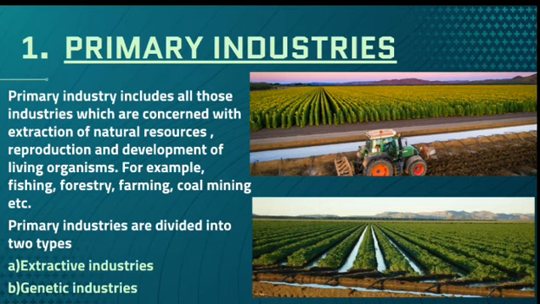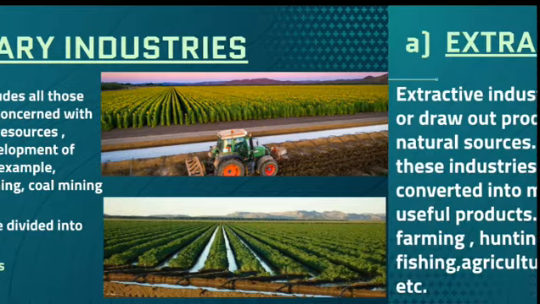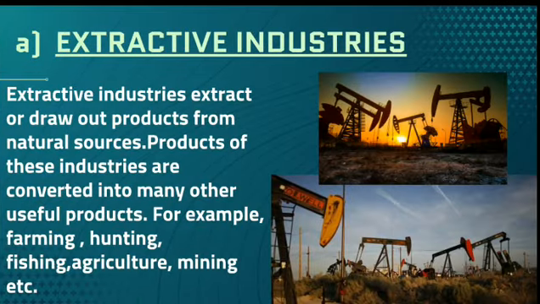One is extractive industry, the other one is genetic industry. So what is this extractive industry? To extract means to take out, to draw out, or to remove. So extractive industries extract or draw out products from natural sources. Products of these industries are converted into many other useful products. For example, farming, that is agriculture, hunting, fishing, mining, etc. All these are extractive industries, wherein the raw materials or the basic materials are removed from the natural source, and then sent to industries in order to manufacture one whole product.